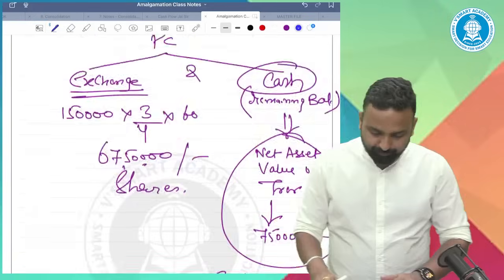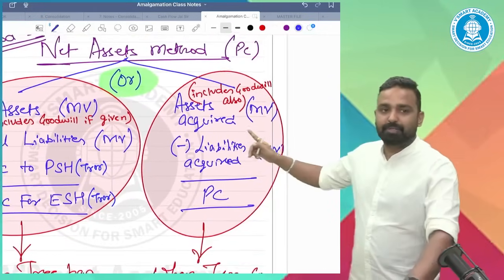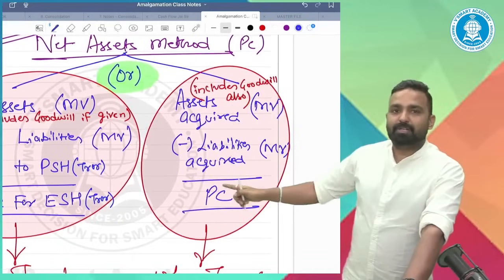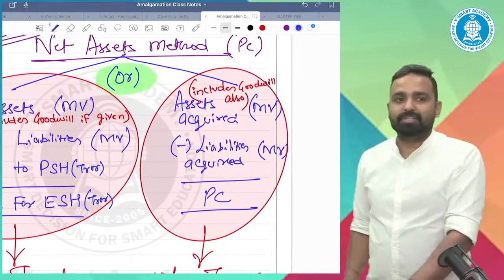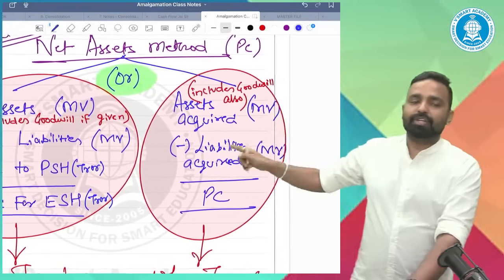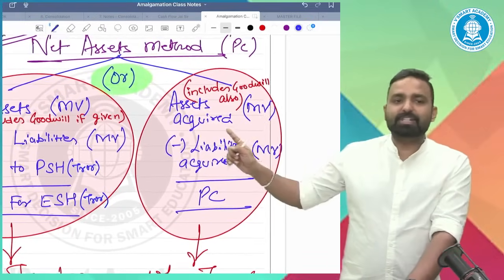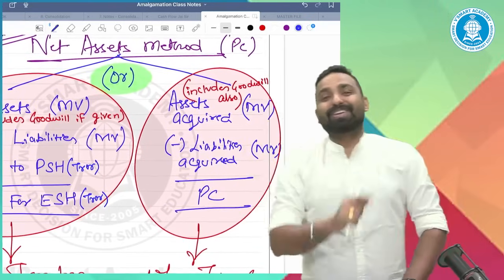Now tell me, if you are calculating PC as per this method, you acquired selected assets, you acquired selected liabilities. Tell me, which amalgamation is this? In the nature of merger or in the nature of purchase? Of course, in the nature of purchase. Because for the merger, you have to consider all the assets and all liabilities.